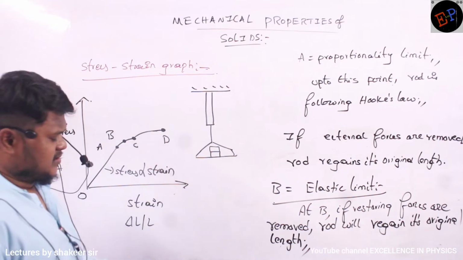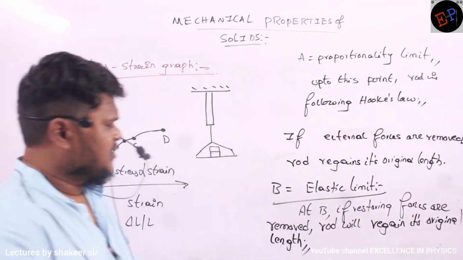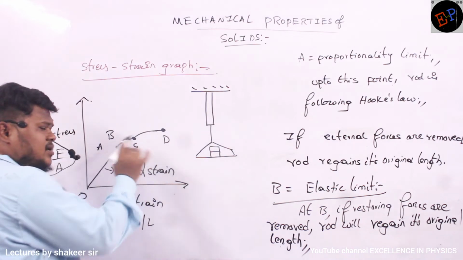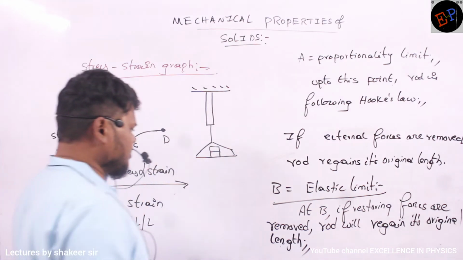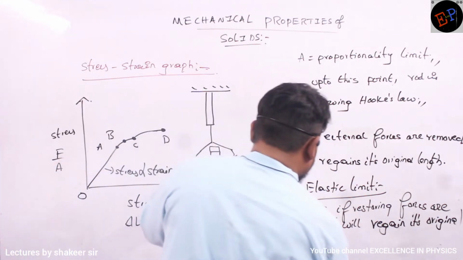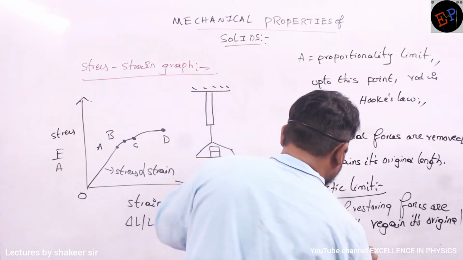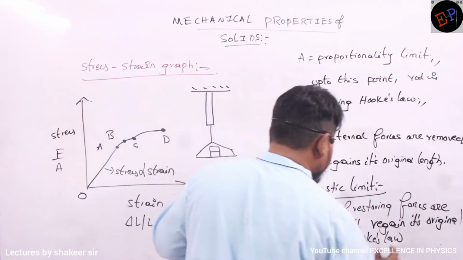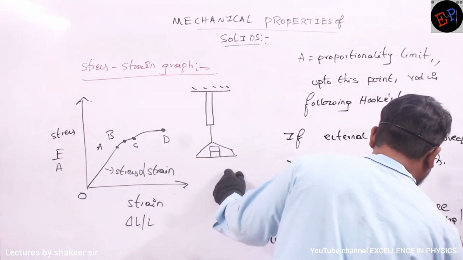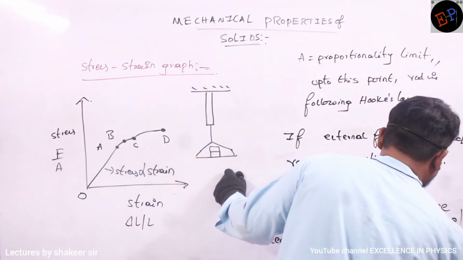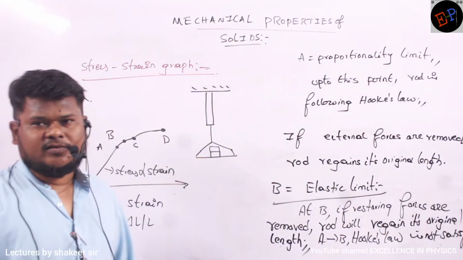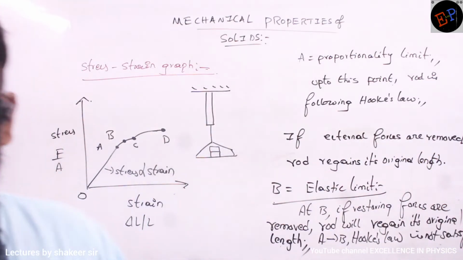Next point is called as point C. Okay, ma? And now from A to B, you write one point, ma. From A to B, Hooke's law is not satisfied. That also you write down. So from A to B, Hooke's law is not satisfied. Hooke's law is not at all satisfied in this region from A to B. Okay, ma?